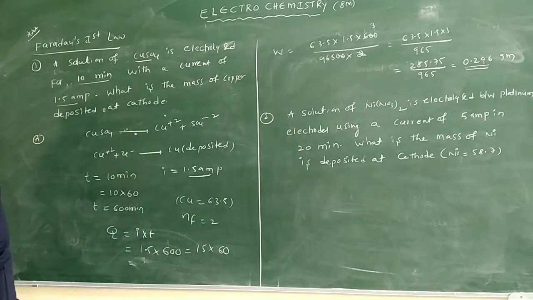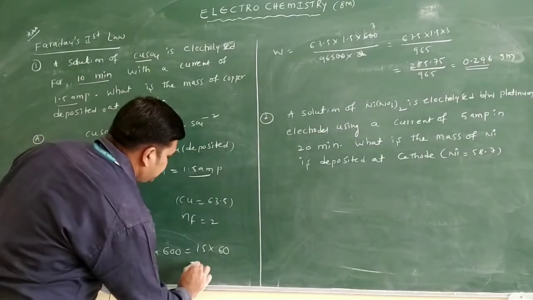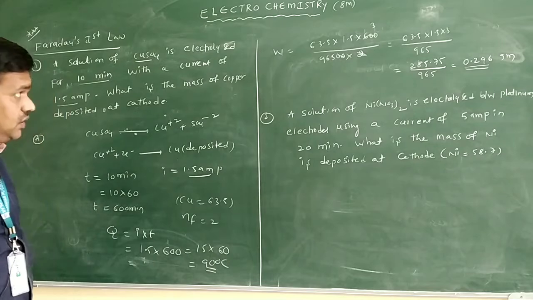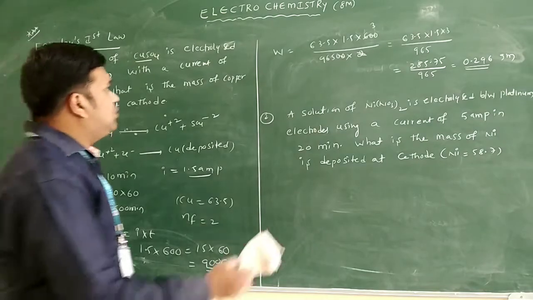60 you will get only. So how many coulombs will you get here? You will get 900 coulombs only. This is 900 coulombs. Clear? So this is already the Q I found.